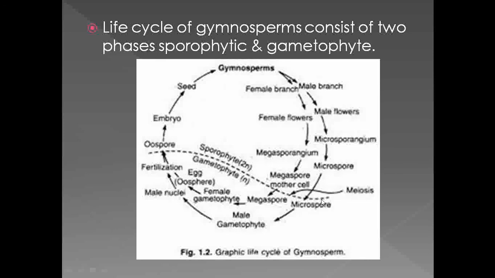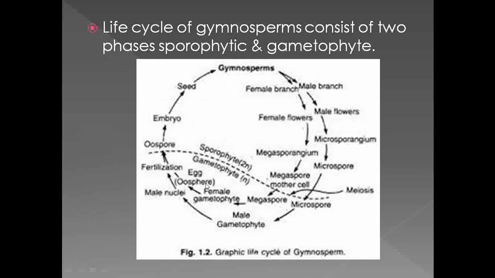So what happened? These microspores and megaspores form the male gamete and female gamete. Up to this stage there is a sporophytic phase, which is diploid. After the formation of the male gamete and female gamete, it is haploid, and that phase is called the gametophytic phase.